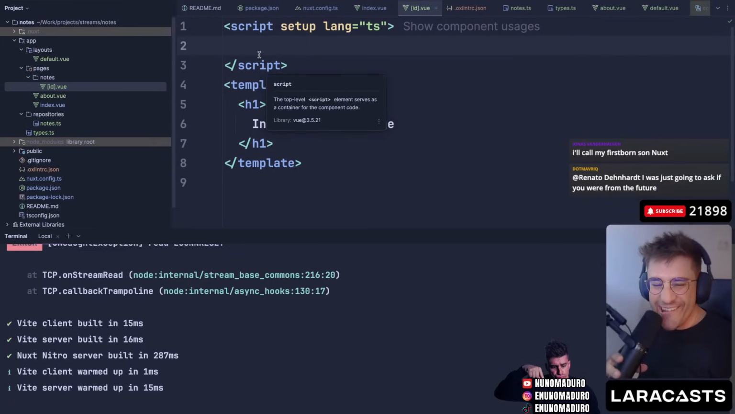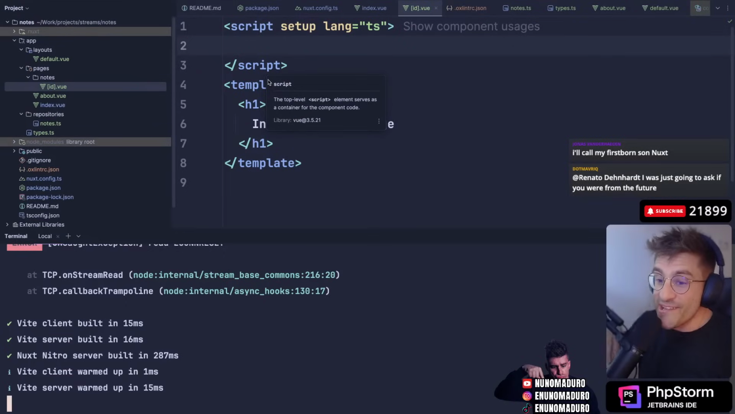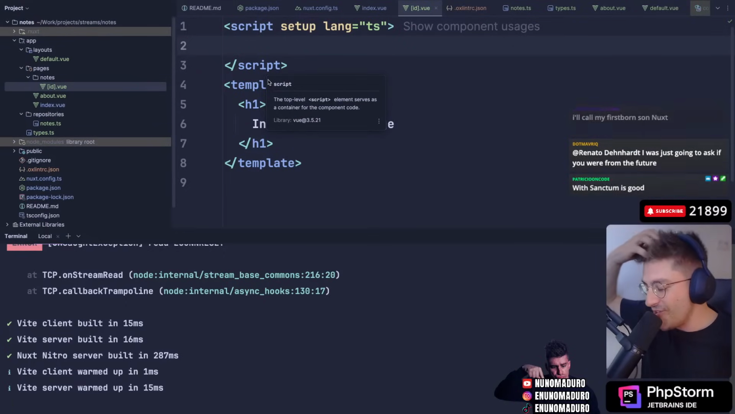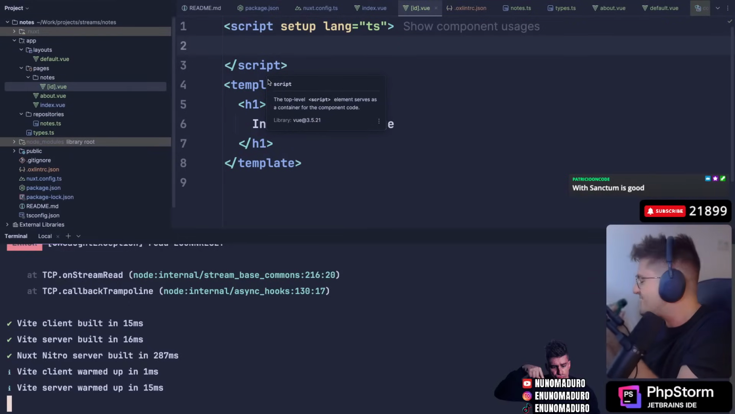Jonas is saying that we'll call his firstborn son NUXT. Oh, that's crazy. I know that someone called his daughter literally Laravel, which is insane, or Laravel, I think. That's crazy.